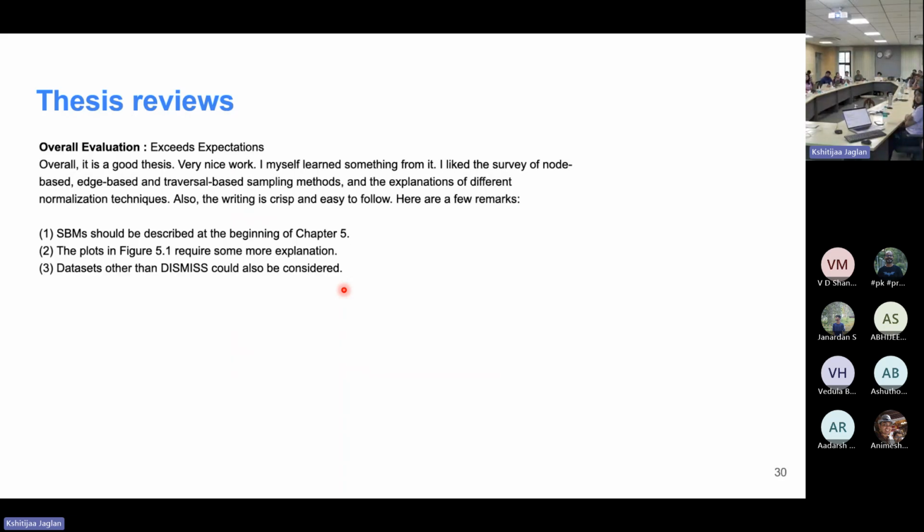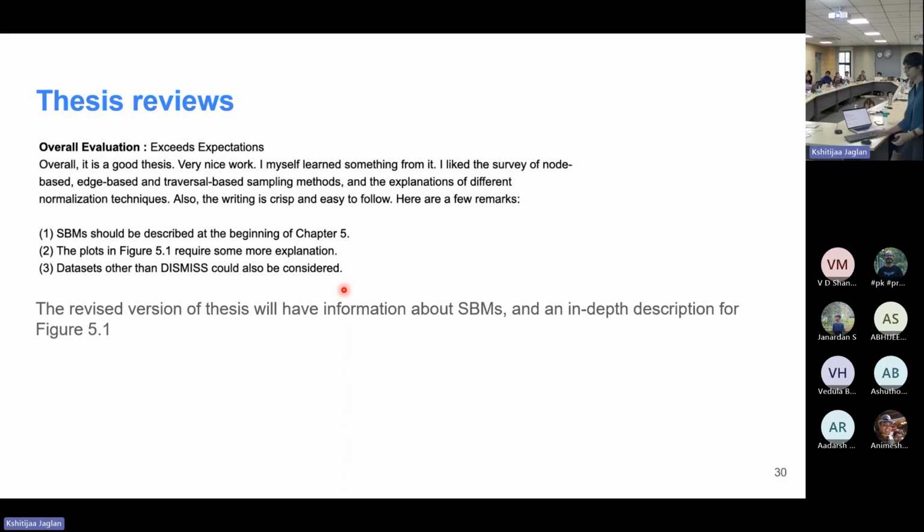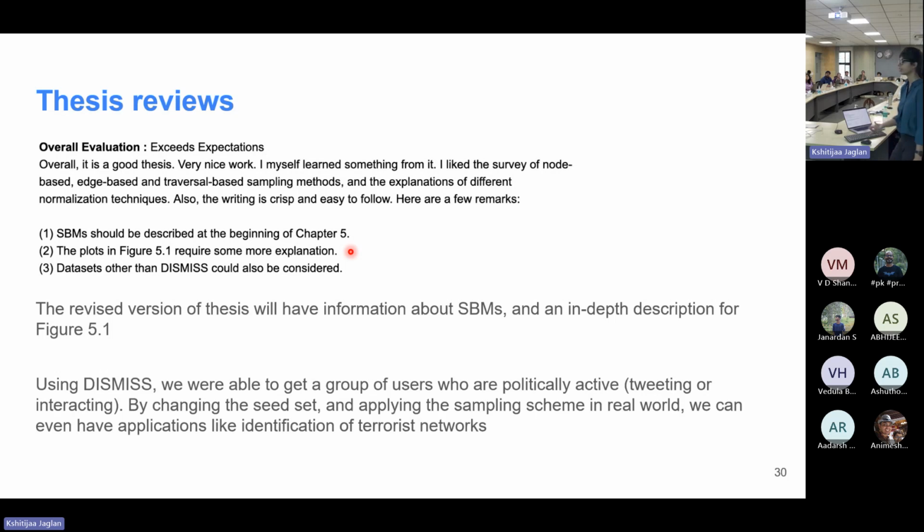And the second is I will be addressing Professor Kshitij's reviews. About the 3 points that we see here, thank you for them, and I will address them in the final revision of the thesis itself. And the last point, that we can also use data sets other than this one, definitely. And that example about trying to identify terrorist networks, for example, I think that can also be a good use case over here. In our case, we were trying to get people who are politically active, but we can definitely have other networks also. And I think it'll be interesting to see how this sampling scheme compares in an online social network setting versus an offline one.